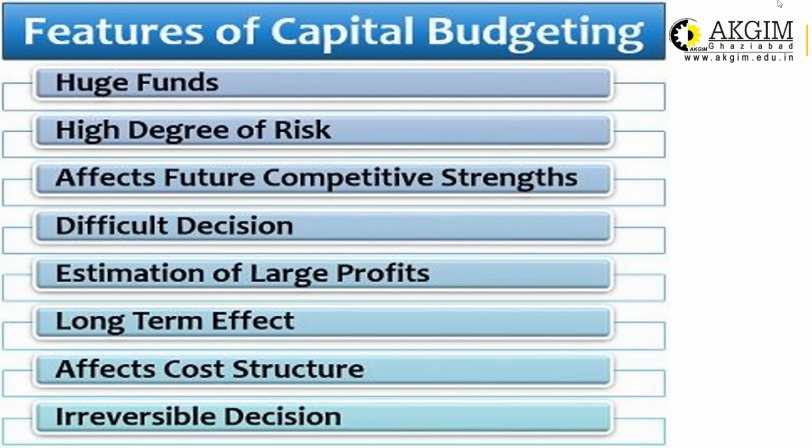Long term impact, yes, long term assets are involved, so the impact is also long term. Affect cost structure, huge investments are required. So if you have good infrastructure with you, then obviously you can reduce production costs, so it will affect the cost structure of the product. Irreversible decision, yeah, this is very important. I'm just giving an example that will be very easy for you to understand, how capital budgeting decisions are irreversible.